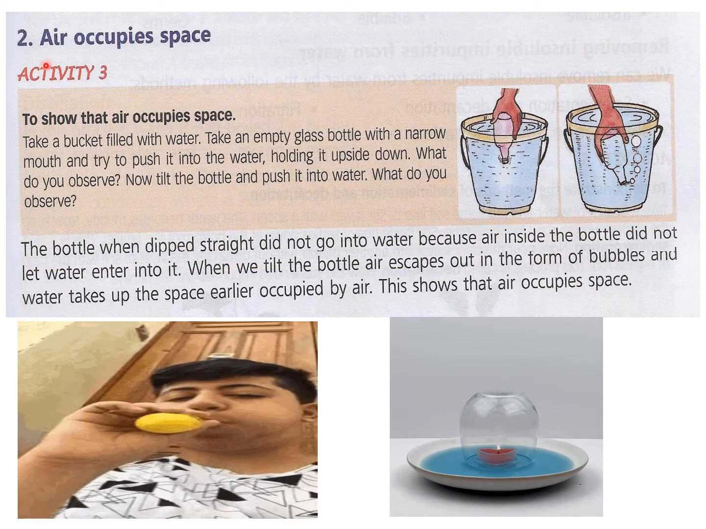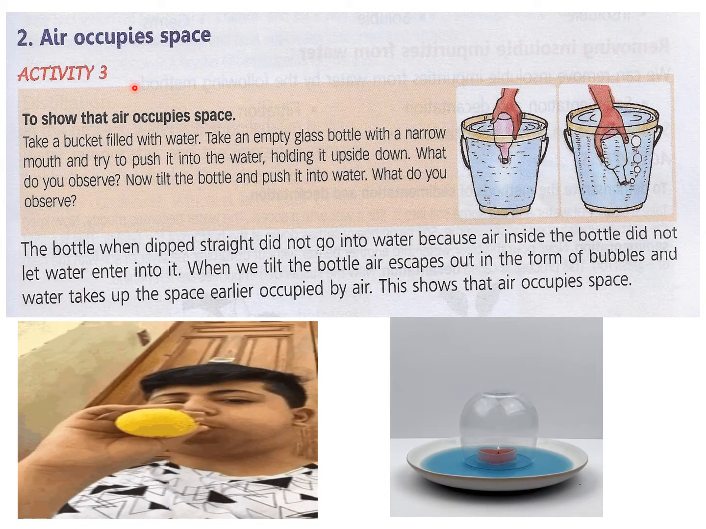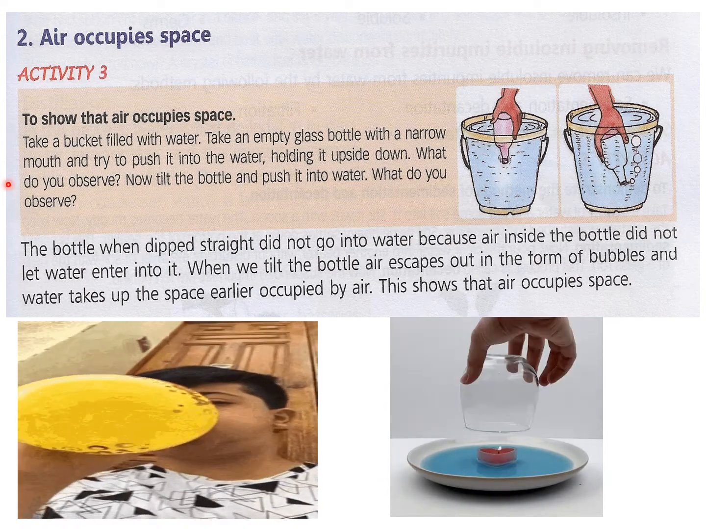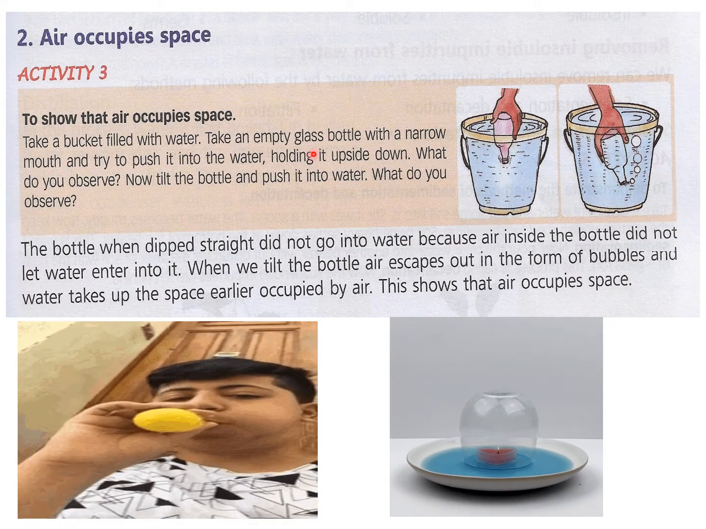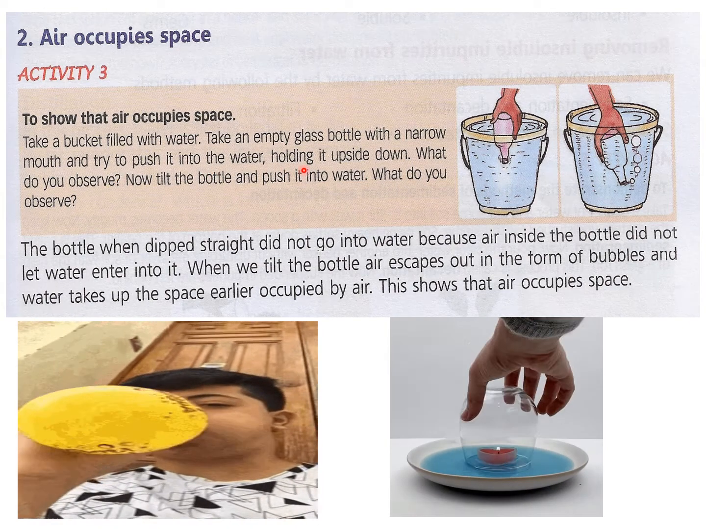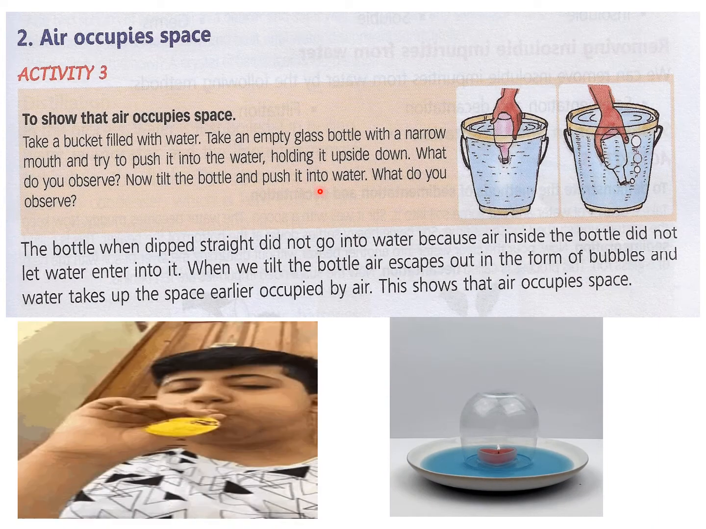Now we will see another property, that is, air occupies space. Activity 3. To show that air occupies space, take a bucket filled with water. Take an empty glass bottle with a narrow mouth and try to push it into the water, holding it upside down. What do you observe? Now fill the bottle and push it into water.